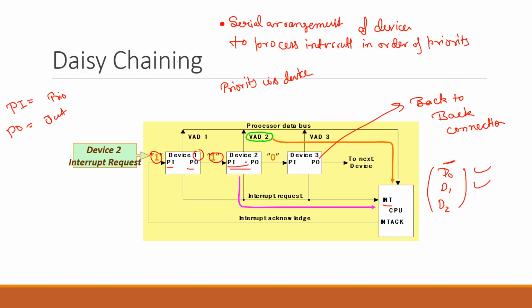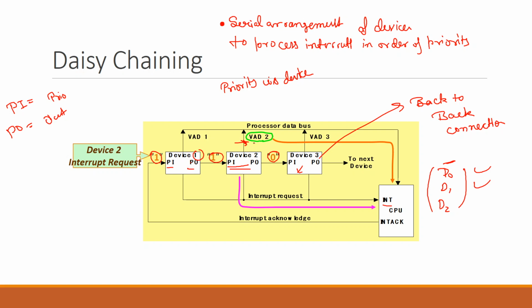Device 2 now has the chance to reply, and since device 2 has requested the interrupt, it makes this line valid and supplies 0 to the next device. When it supplies 0 to the next device, that device knows that the interrupt is already acknowledged. So even if this device has requested an IO operation, it will not get a chance right now.